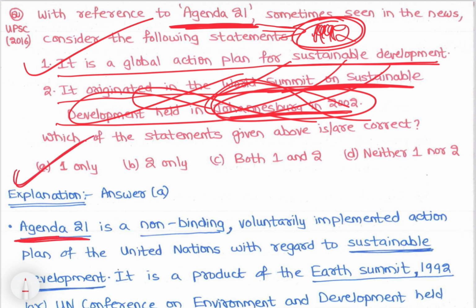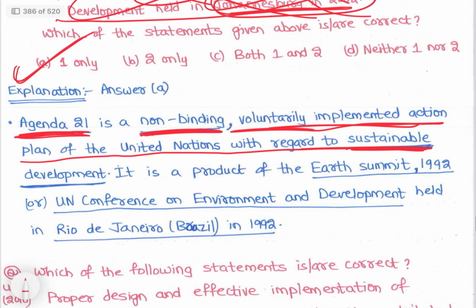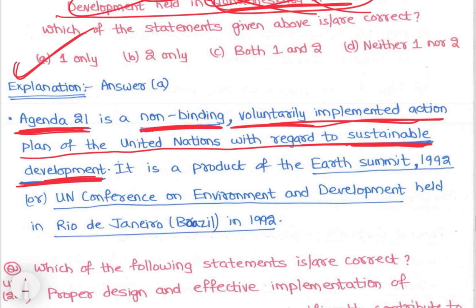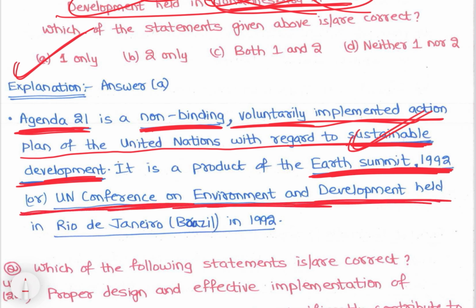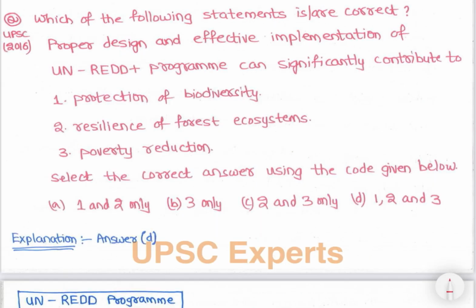Agenda 21 is a non-binding, voluntarily implemented action plan of the United Nations with regard to sustainable development. It is a product of the Earth Summit 1992, or the UN Conference on Environment and Development, held in Rio de Janeiro, Brazil in 1992. So it is a non-binding, voluntarily implemented action plan with respect to sustainable development.